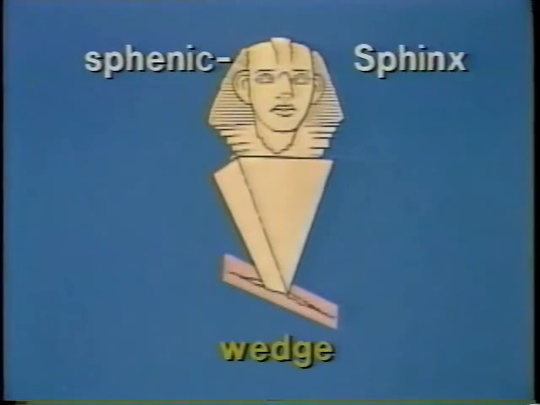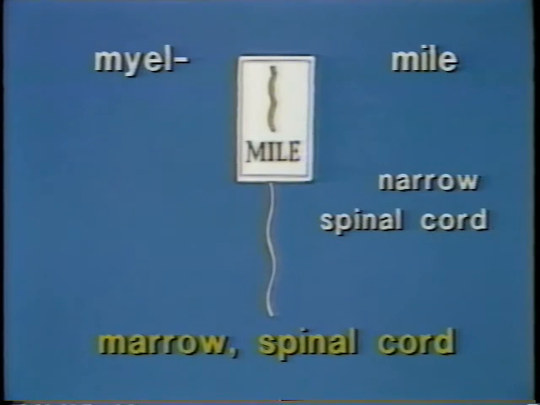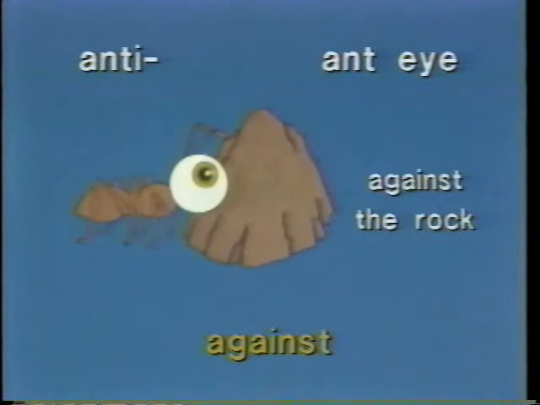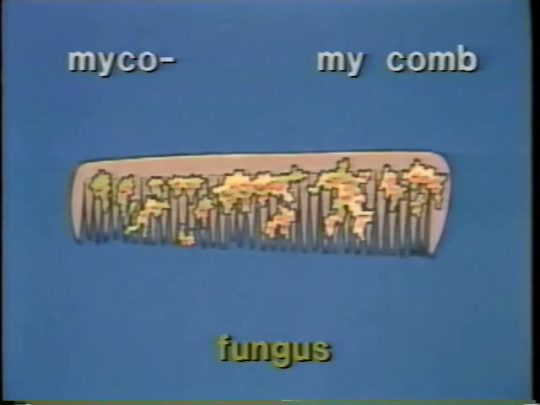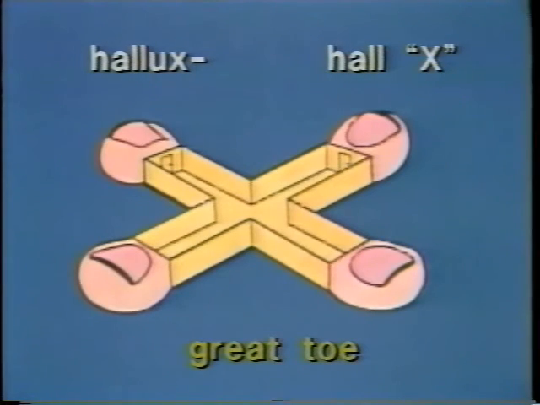Now let's review. Sphenic, Sphinx, wedge. Mile, mile, narrow spinal cord, marrow spinal cord. Anti, ant-eye, against the rock, against. Myco, my comb, fungus. Hallux, Hall X, great toe. Now it's time to review the 25 elements of this lesson.